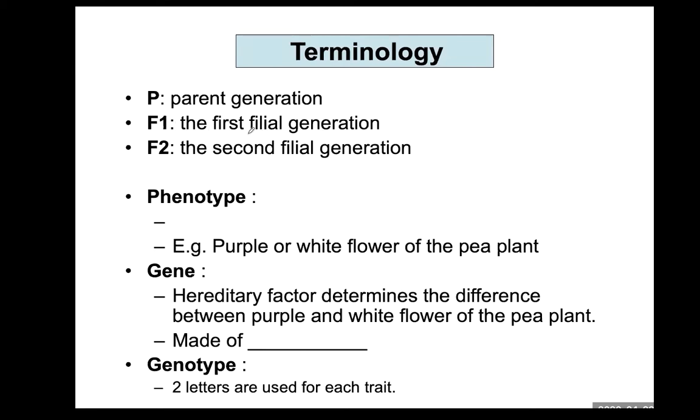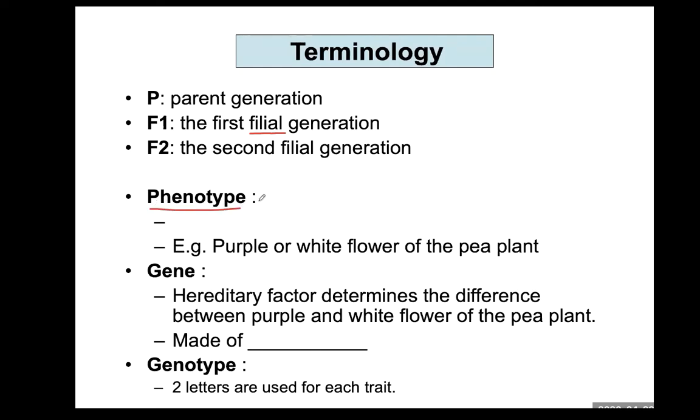Filial is a Latin word that means son or children. When F1 plants self-fertilize, their offspring are the F2 generation. F2, the second filial generation, is like a grandchildren generation. Also, you will see this word phenotype.